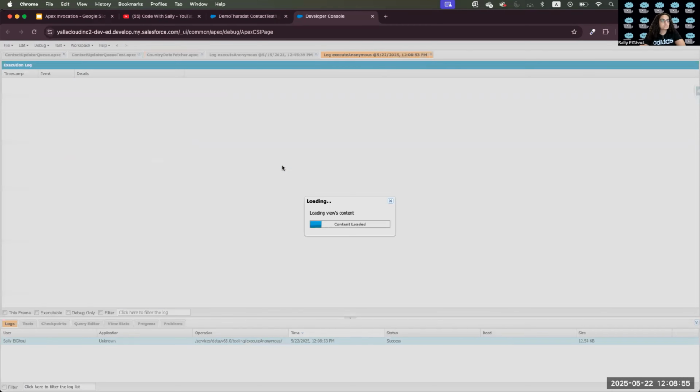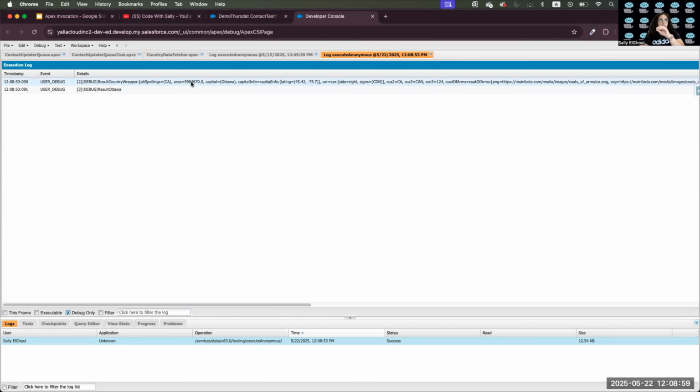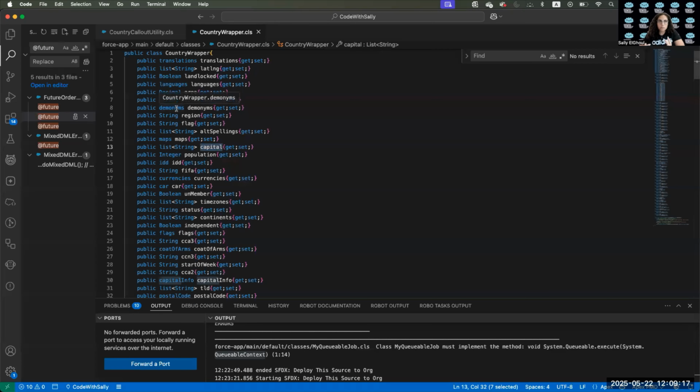And let's execute. If you go to the debug, you'll find that the result has everything, like the capital info, latitude, and longitude, everything. And then when I printed the capital, it showed Ottawa.